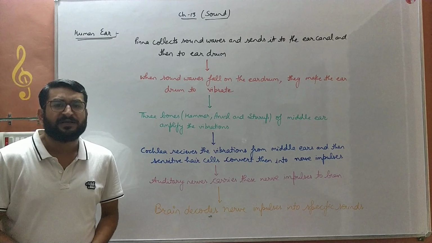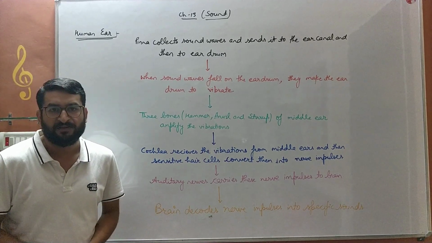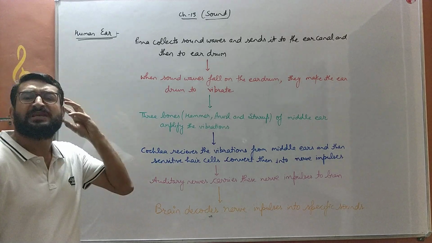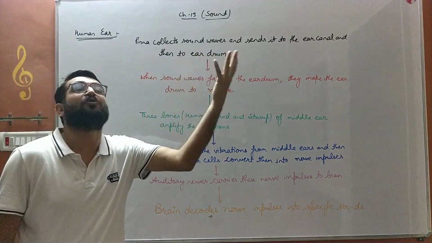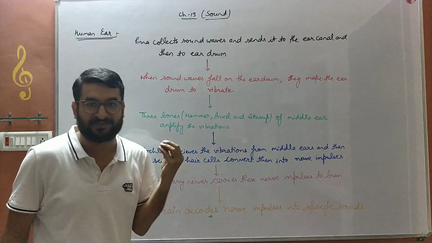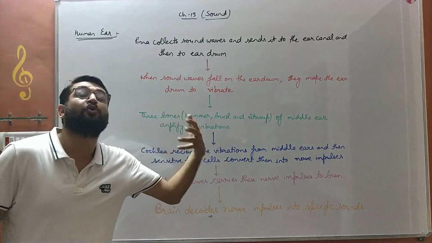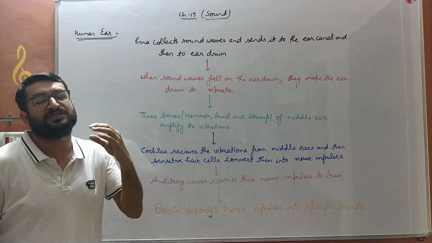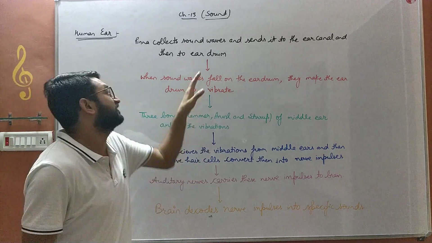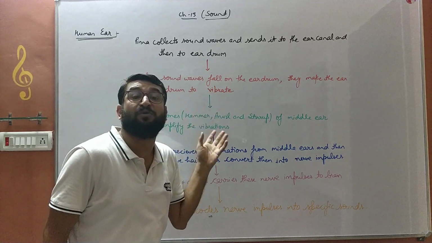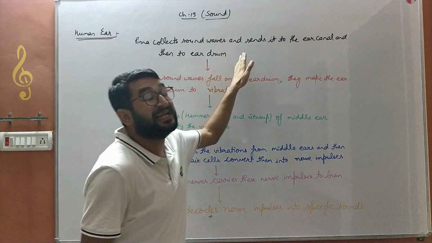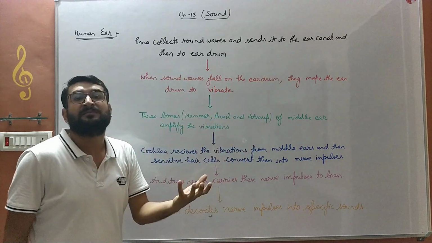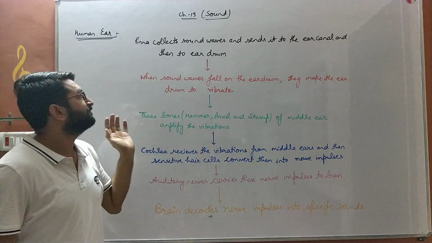Now we will discuss the working of the human ear in the form of a flowchart. As I explained to you, the pinna of the outer ear collects the sound vibrations from the surroundings and then passes those vibrations to the eardrum through a canal known as the ear canal. So the first step is that the pinna collects the sound from the surroundings and sends these vibrations to the eardrum through the ear canal.